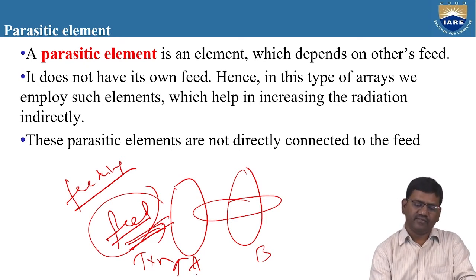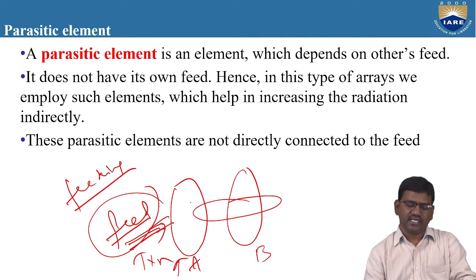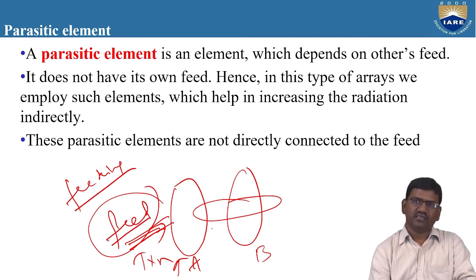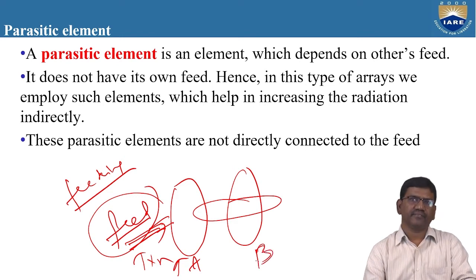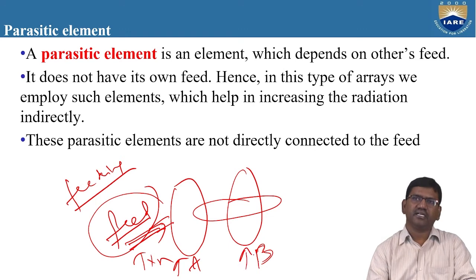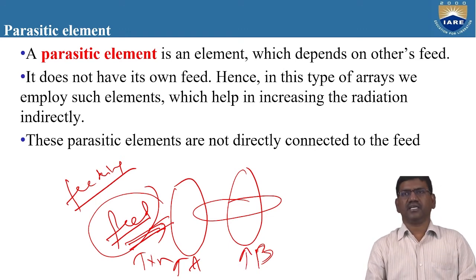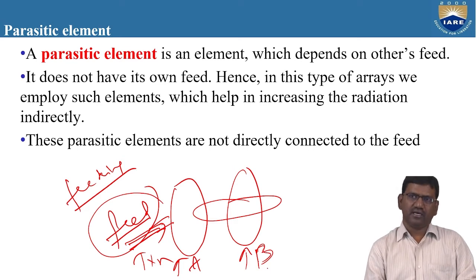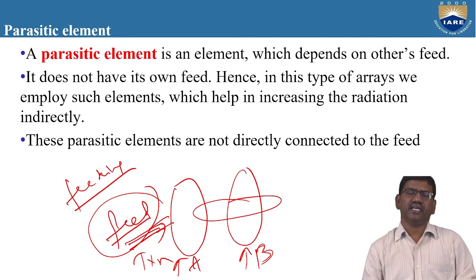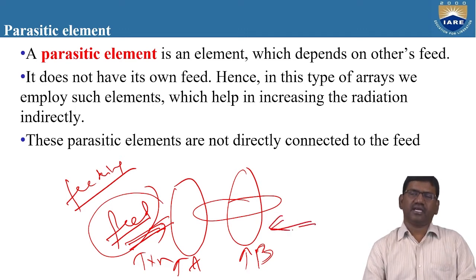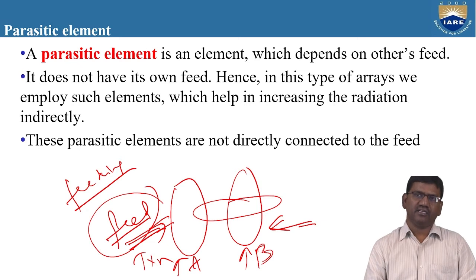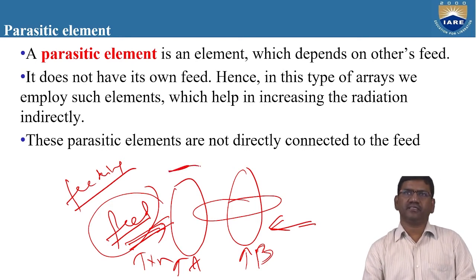As flux is generated around conductor A in a perpendicular direction, this flux also induces some amount of magnetic field inside conductor B. Hence, some electric field also gets induced into conductor B. So you can observe here, we are not giving any signal directly to B. But B is getting the signal from conductor A. Some amount of current is captured by B from A. This is an indirect method.